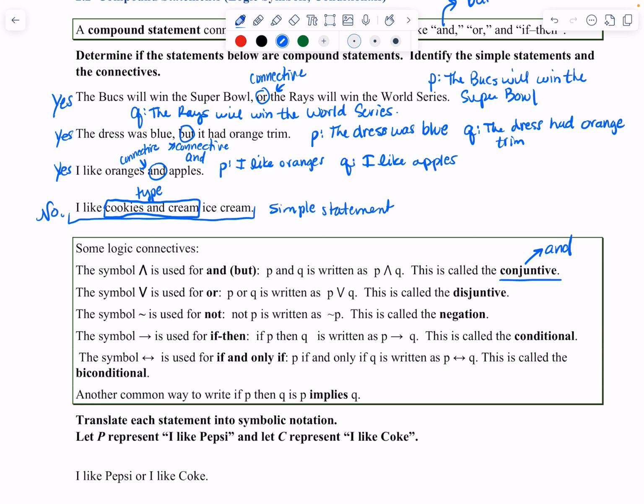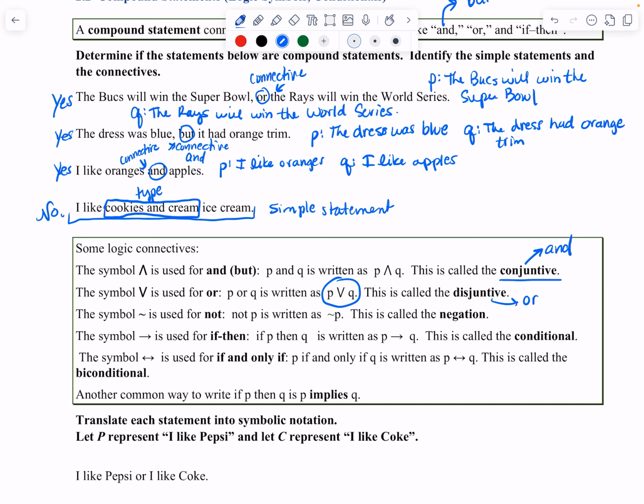The next one, the symbol V, is used for or. Simple statement P or simple statement Q is written in symbolic form as P V Q. This is called the disjunctive. So disjunctive goes with the word or.